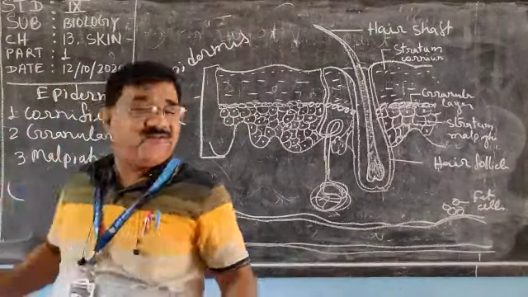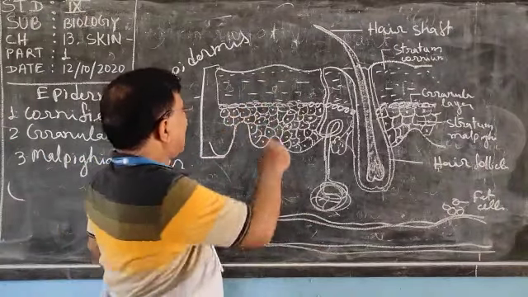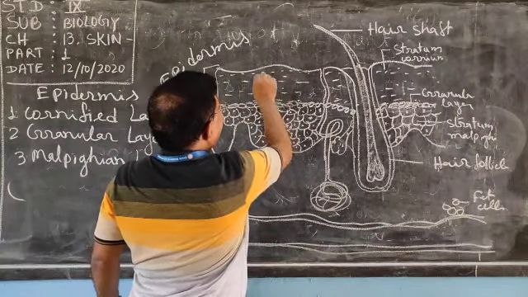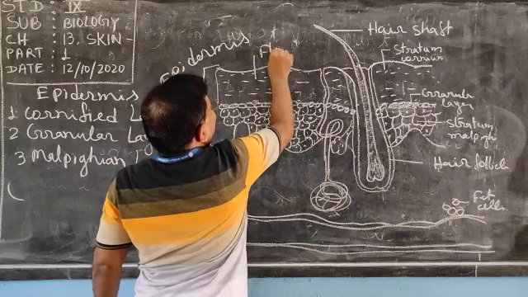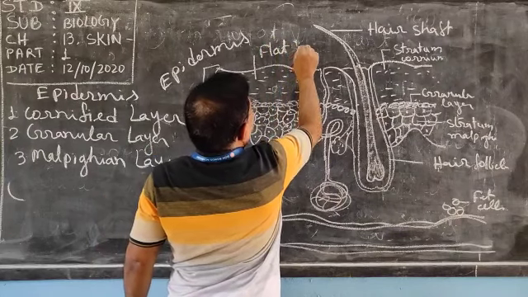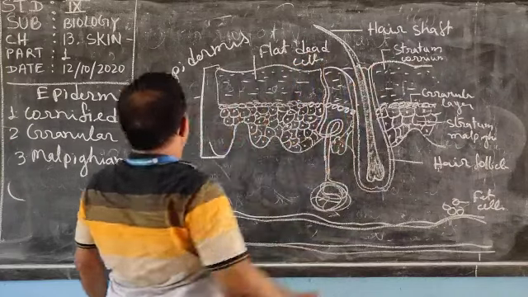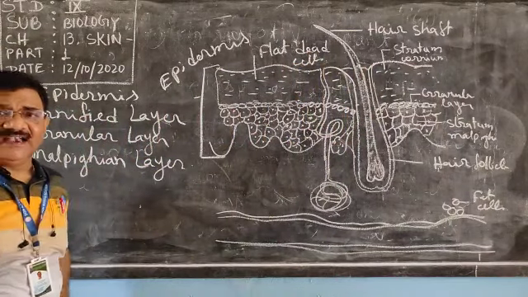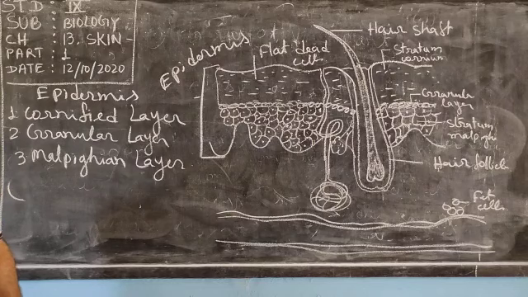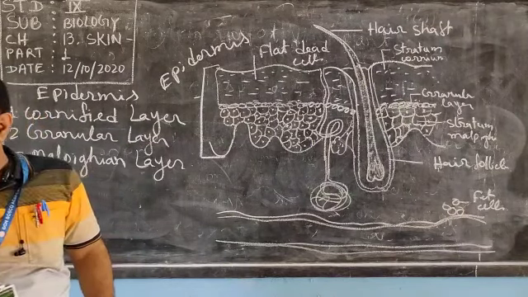These parts are made up of flat dead cells. Stratum corneum, or cornified layer, is made up of flat dead cells.